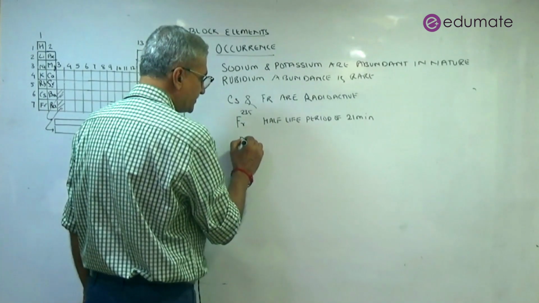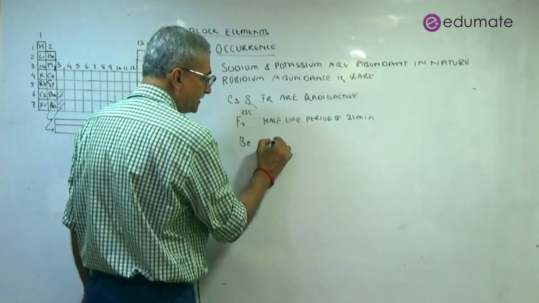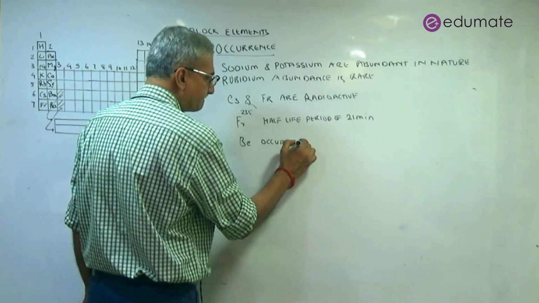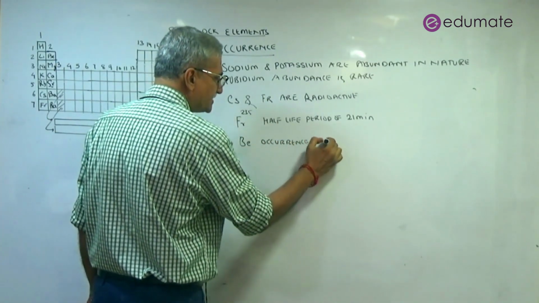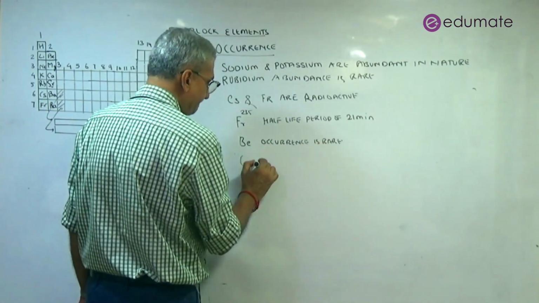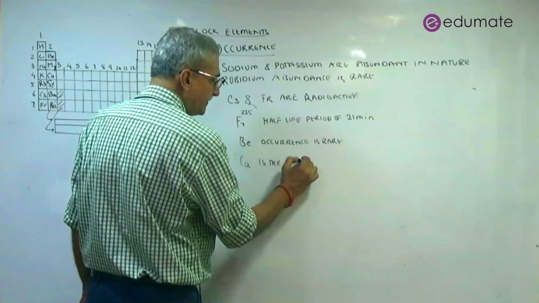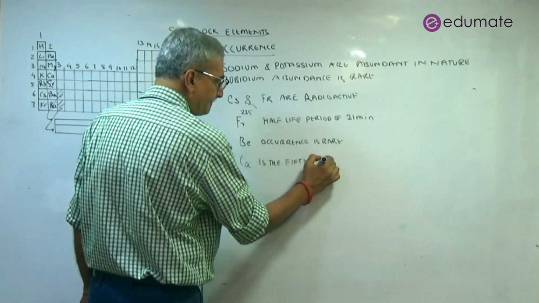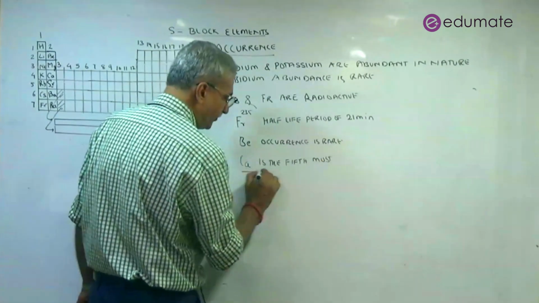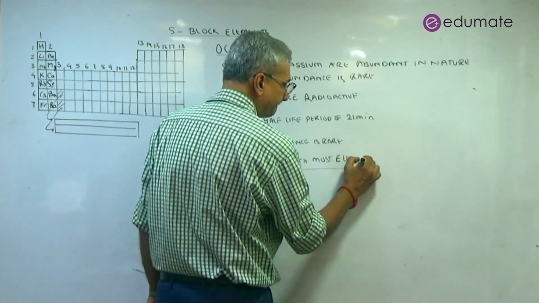And then when we come to alkaline earth metals, beryllium occurrence is very rare. But calcium is the fifth most abundant element on earth.